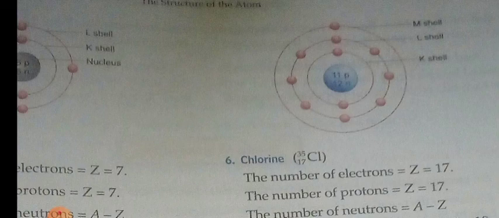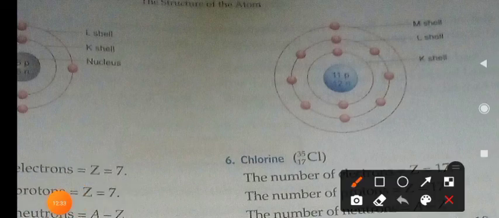Consider the case of sodium. In the case of sodium, the outermost shell has only 1 electron. So if it loses that 1 electron, it will have the outermost shell containing 8 electrons, isn't it? By losing, this third shell won't be there. Only this second shell will be there, and it contains 8 electrons, and that's why it will become electrically stable.